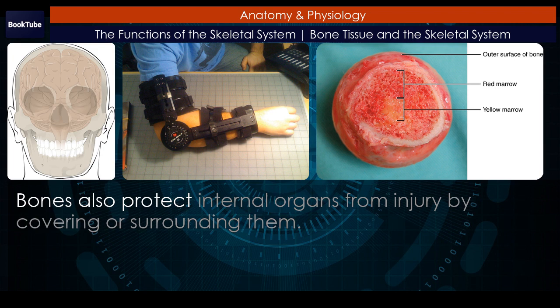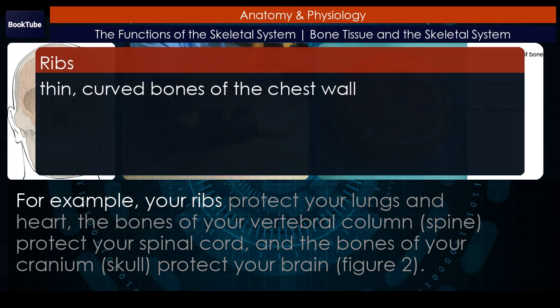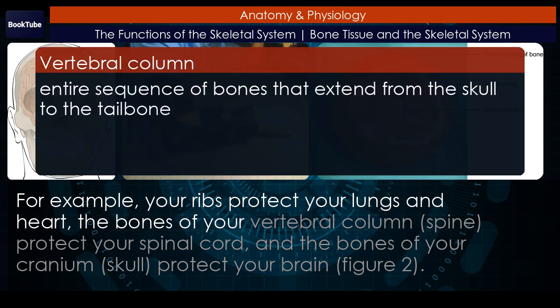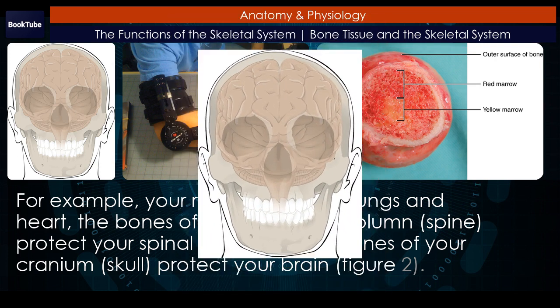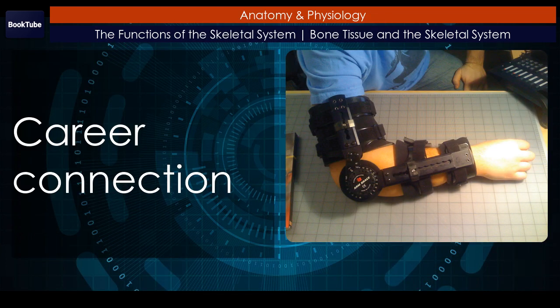Bones also protect internal organs from injury by covering or surrounding them. For example, your ribs protect your lungs and heart. The bones of your vertebral column, spine, protect your spinal cord, and the bones of your cranium, skull, protect your brain. Figure 2. Career connection.